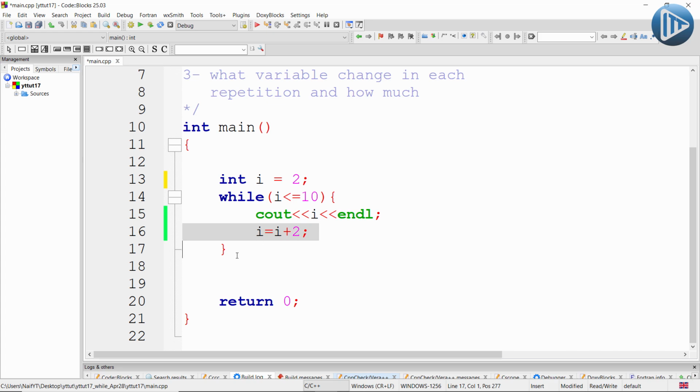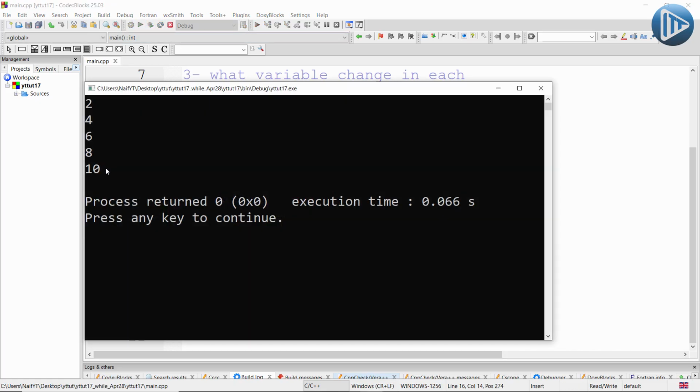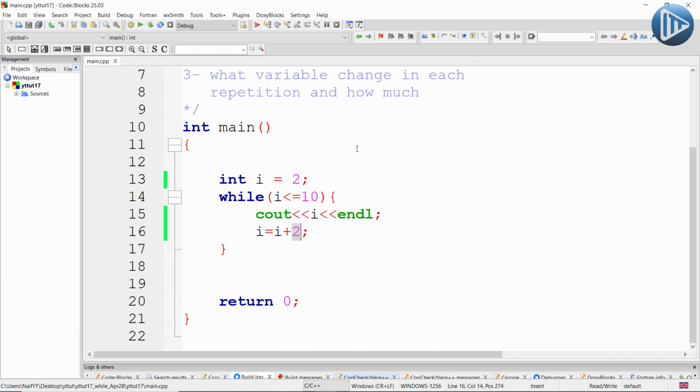So this while loop prints the even numbers from 2 to 10. And I said even numbers, so that means we are going to print 2, then 4, then 6, then 8. In each step, we increase I by 2. So this line increases I by 2 in each step. If you run our program, what you will see is that it prints the even numbers from 2 to 10. And at the moment it hit the number 10, it stopped printing because the condition turned false. And that's the while loop, simply.